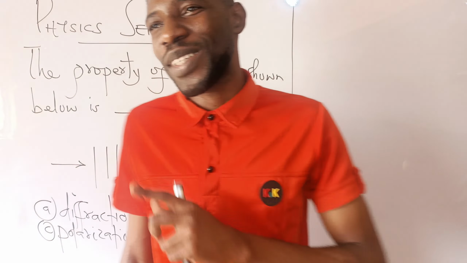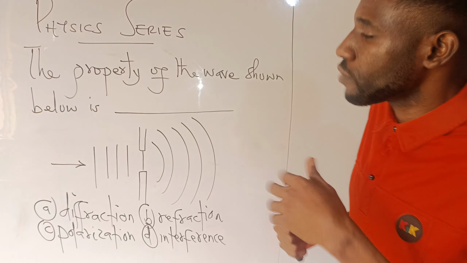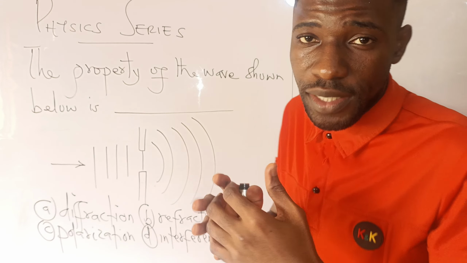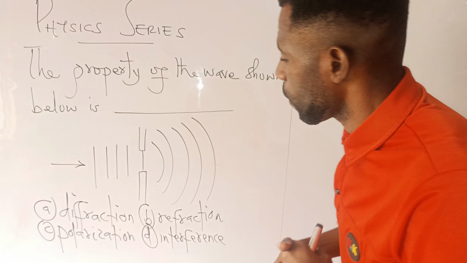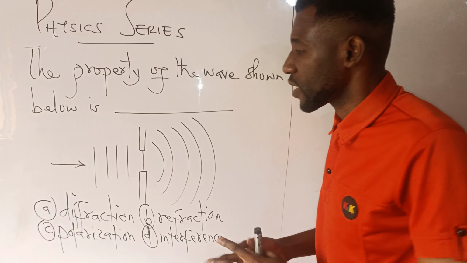Today we're still on optics and light, and I have something special on the board. We have the properties of the wave shown below. Don't forget, in previous classes we talked about a wave and the properties of the wave. Now we have diffraction, refraction, polarization, and interference.